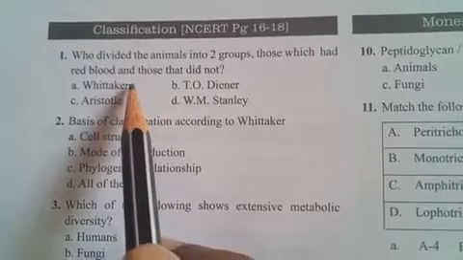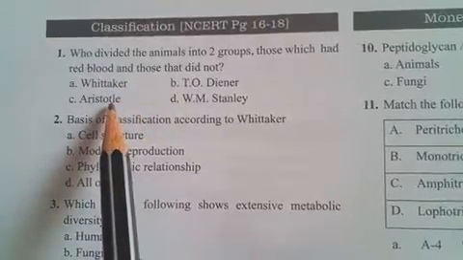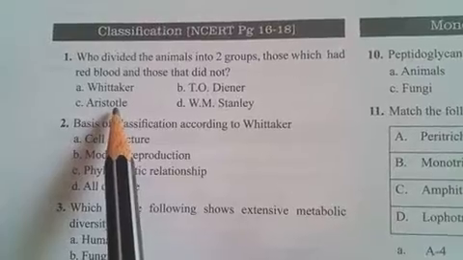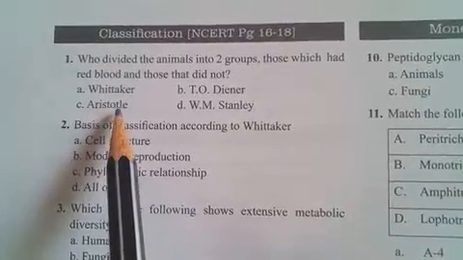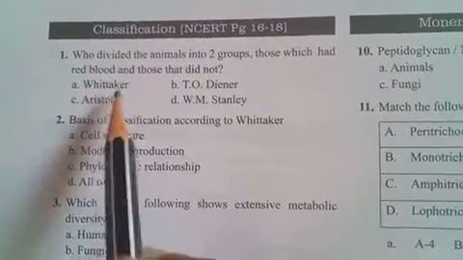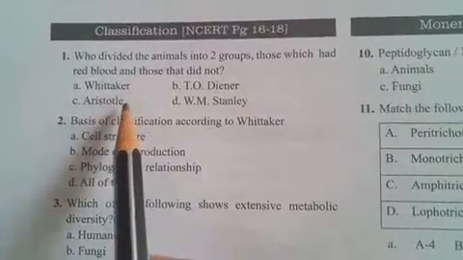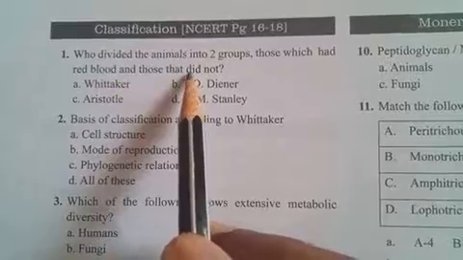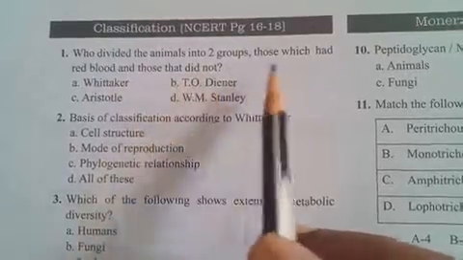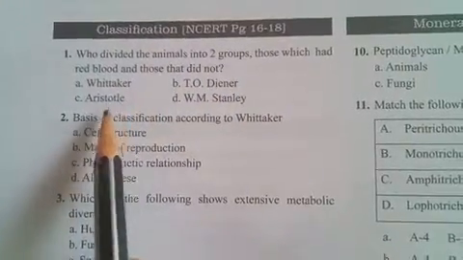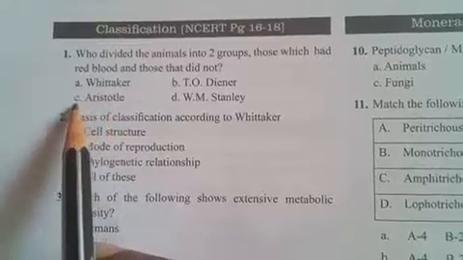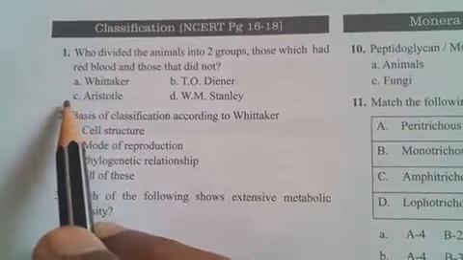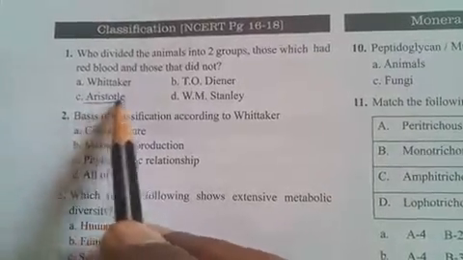Aristotle also classified most of the animals and plants. Here the animals are classified into two groups: red blood animals and animals which do not have red blood. On that basis Aristotle classified them. So the answer is Aristotle, no doubt.